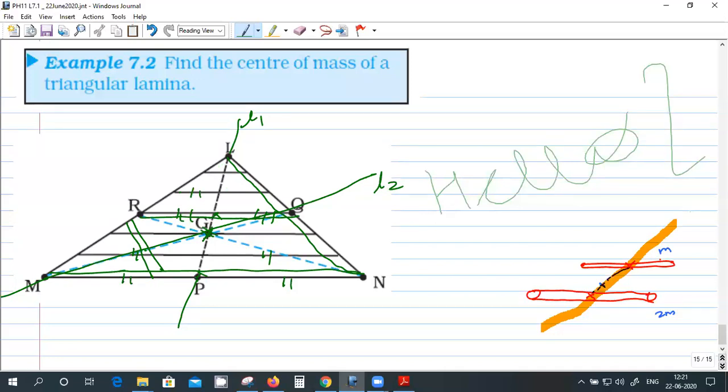Center of mass is lying along the line, that's why I'm able to support this mass, and it's also lying on the second line. So it should be at the intersection of both these lines, and that is the definition of centroid. Centroid is the intersecting point of the medians.